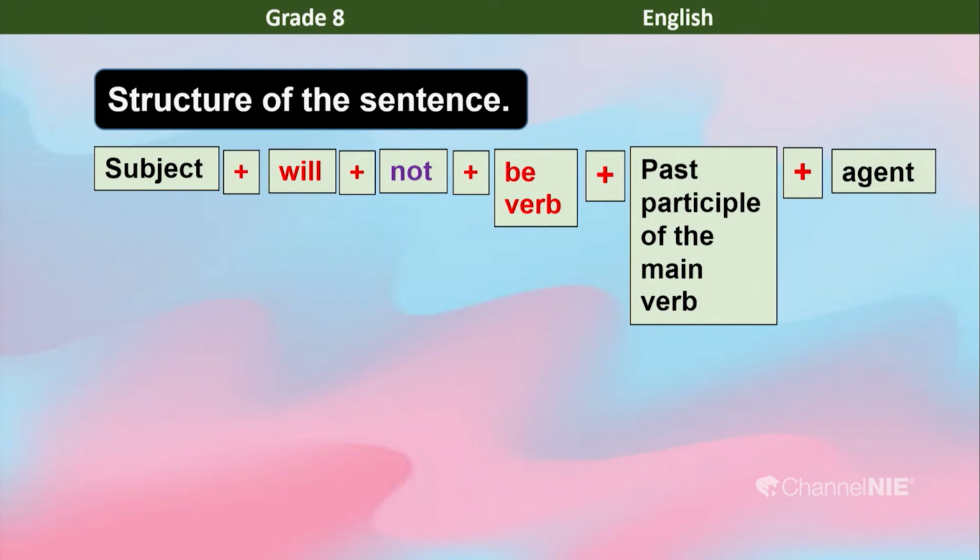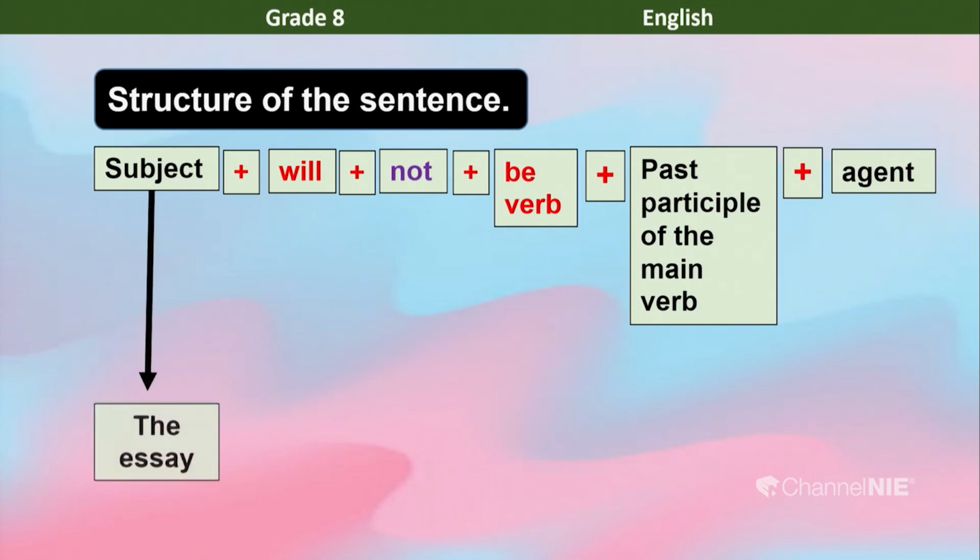I told you in my previous lesson, agent means the doer, the person who does the action. Now, we will go for an example.